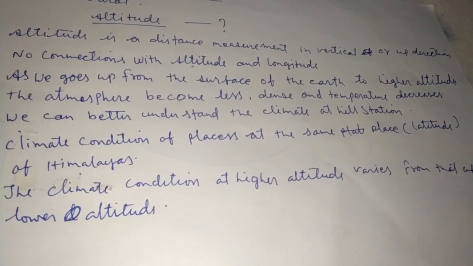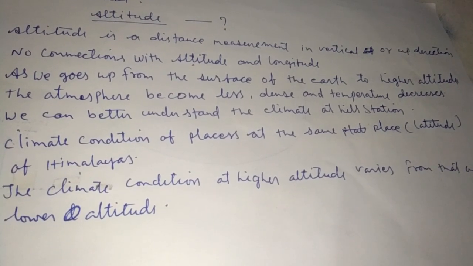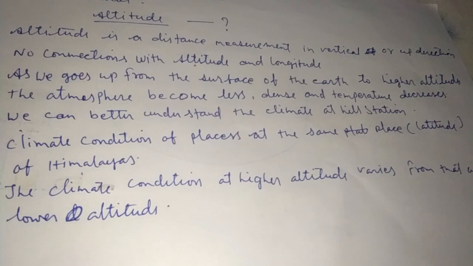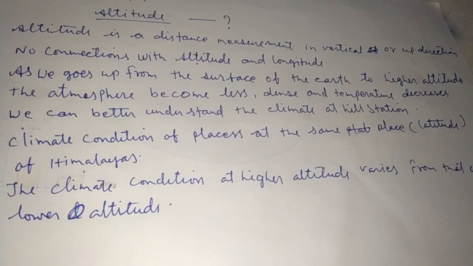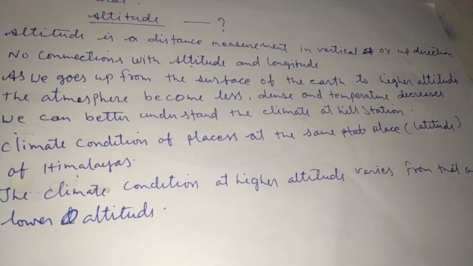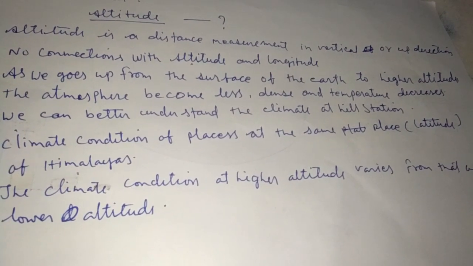As you move from the surface of the earth to a higher level, higher altitude, higher height, the temperature becomes lower.